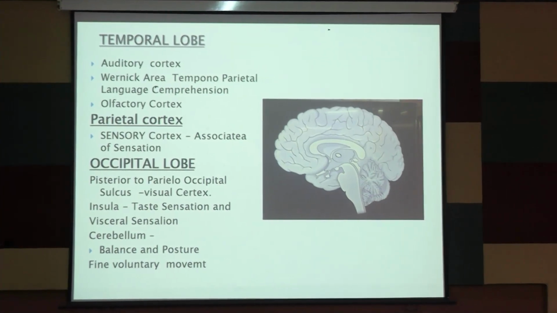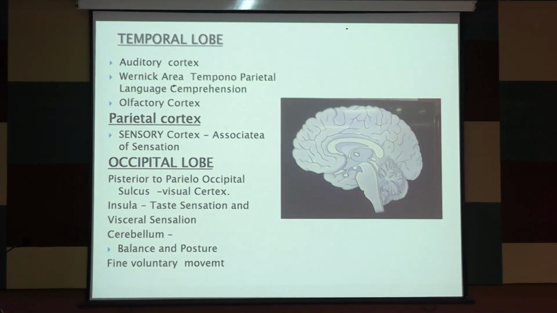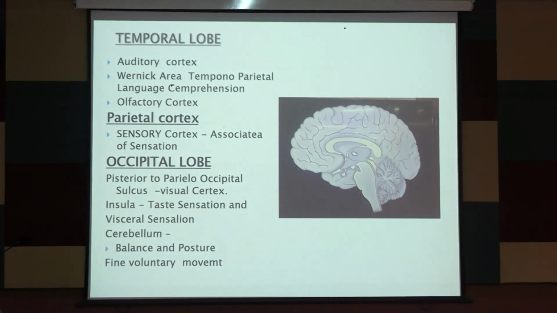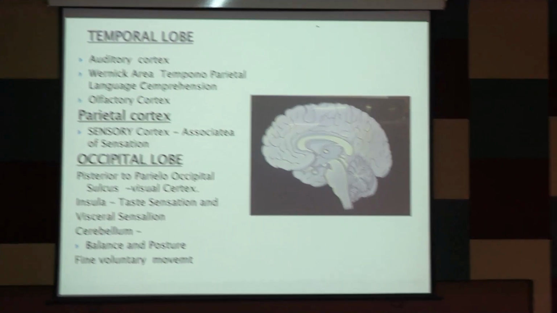Then we come to the occipital lobe, which is the higher center for the visual cortex. The occipital lobe has a very important structure for postgraduates, the calcarine gyrus. The calcarine gyrus has two lips. The upper lip is responsible for lower quadrantic hemianopia, and the lower lip for upper quadrantic hemianopia.